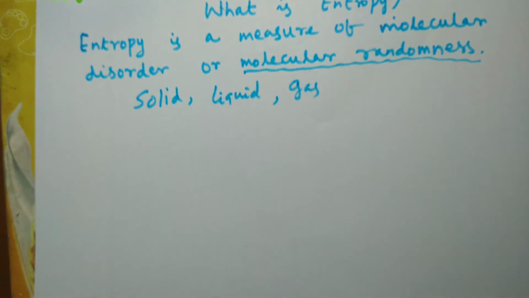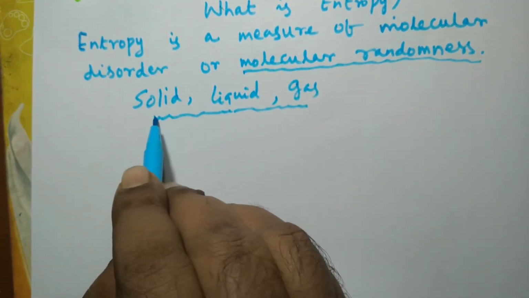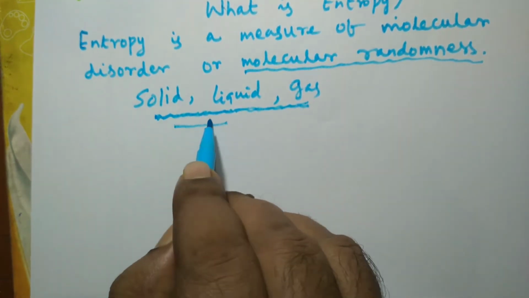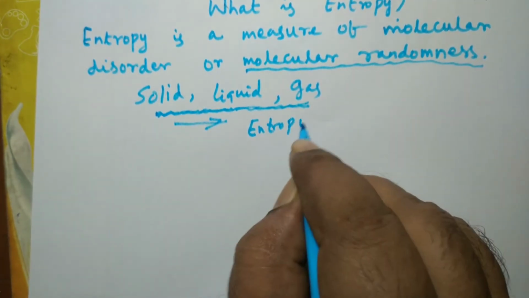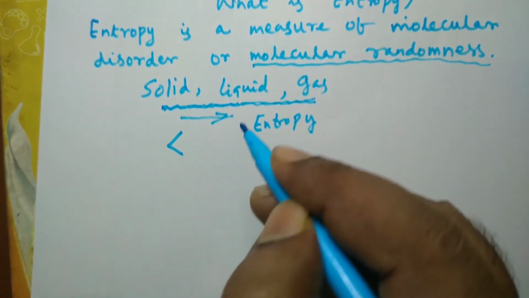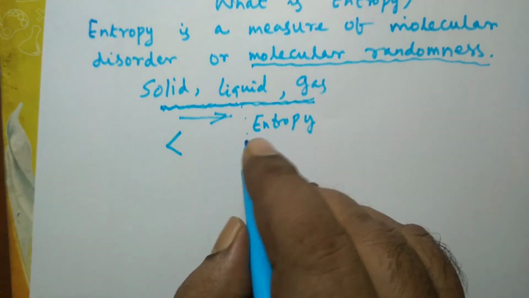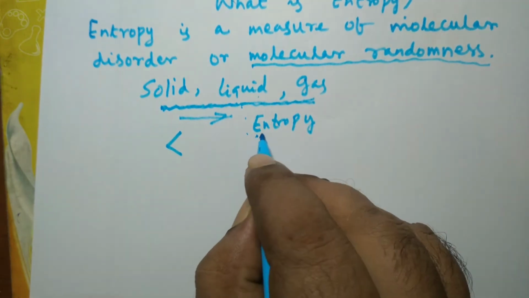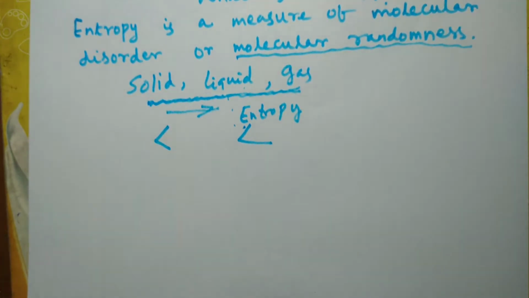As we progress from the solid state to liquid and then to gas, the entropy increases. The entropy or randomness increases in this order also. In the case of solid, the entropy is the least, and it is less than the entropy in the liquid state. Then the entropy in the liquid state is, of course, less than when it is in the gaseous state.